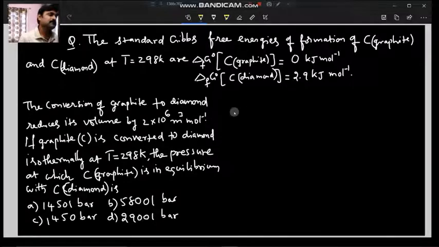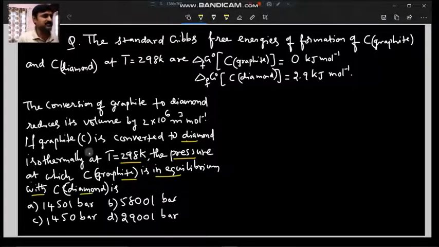The conversion of graphite to diamond reduces its volume by 2 into 10 power minus 6 meter cube per mole. If the graphite is converted to diamond isothermally at 298 Kelvin, then the pressure at which graphite is in equilibrium with the diamond is?